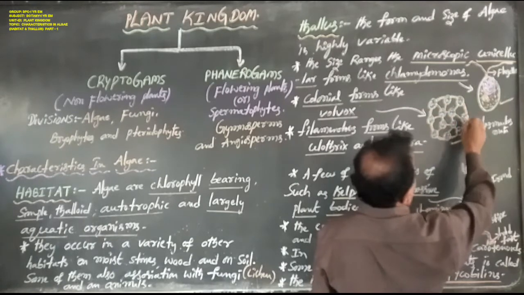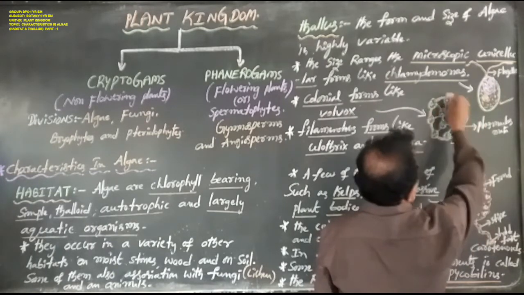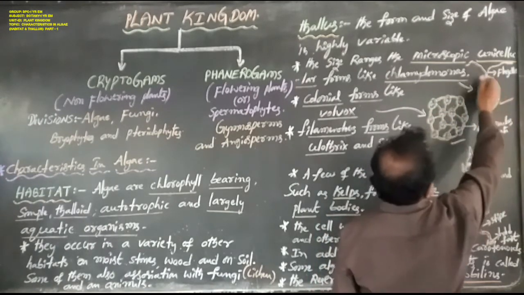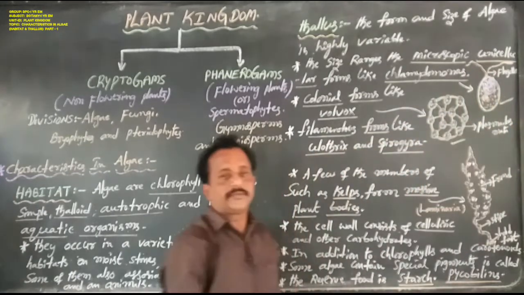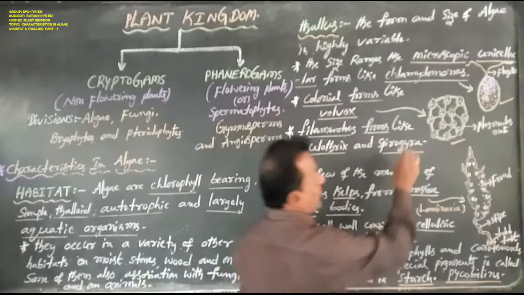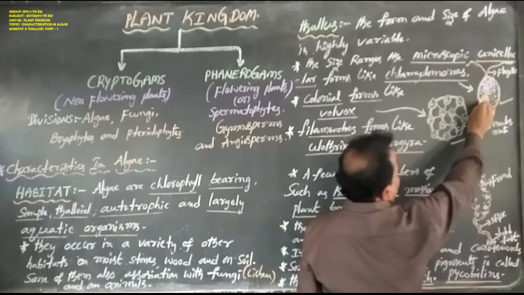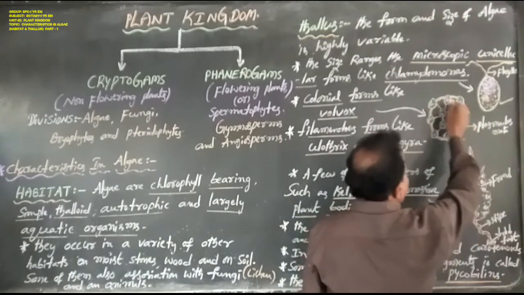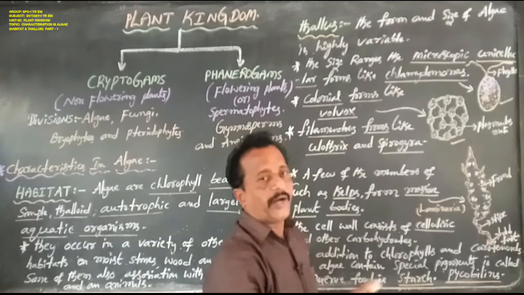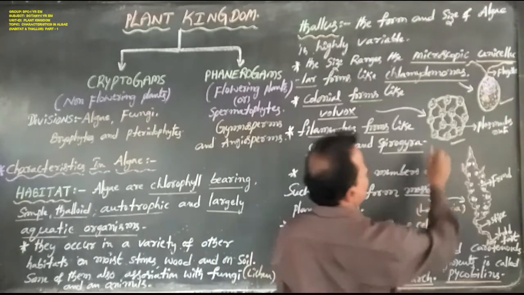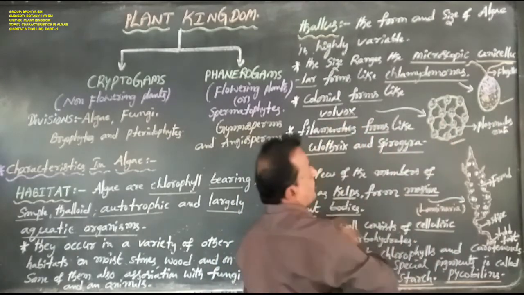This is a colonial form, and this is a microscopic unicellular form. This is a Chlamydomonas, and several Chlamydomonas cells grouped to form one colony-like structure are named Volvox.